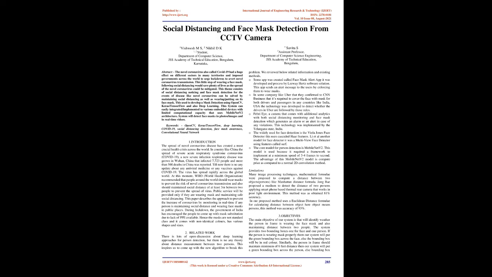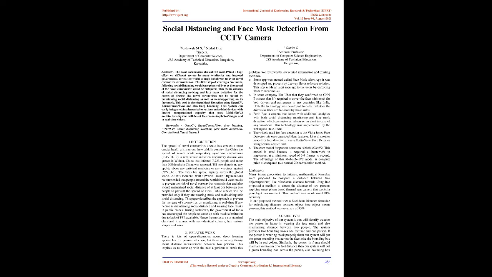A widely used face detector is the Viola-Jones face detector, which uses cascaded Haar features. Li et al. proposed another face detector, a multi-view face detector using SURF features. The core model for person detection is MobileNetV2. This model is used because it requires a framework that can run at a minimum speed of 3 to 4 frames per second. The advantage of the MobileNetV2 model is its lower compute cost compared to a normal 2D convolution method.